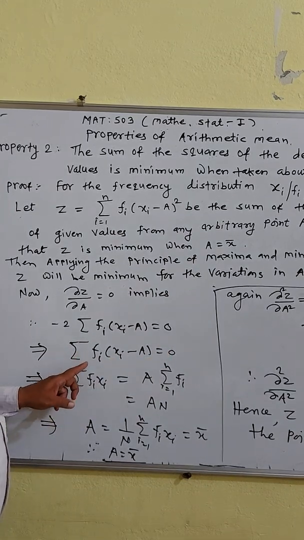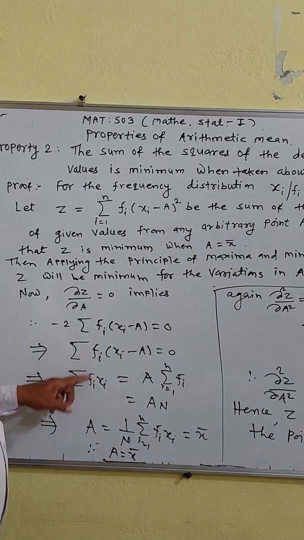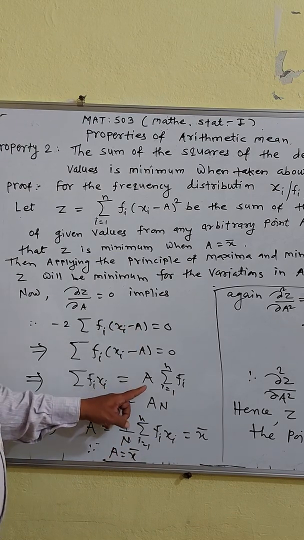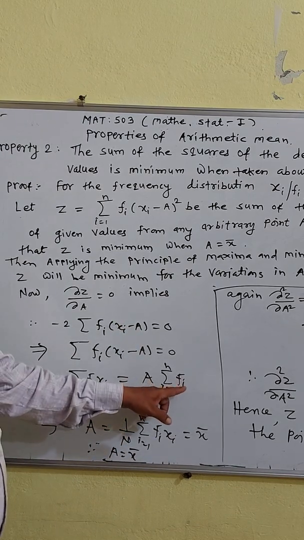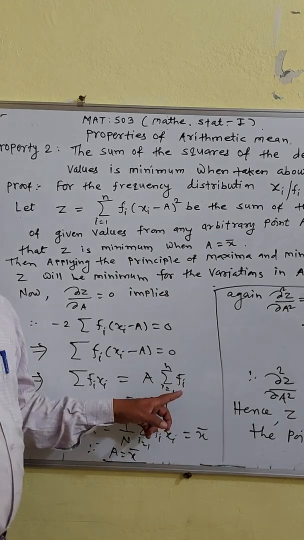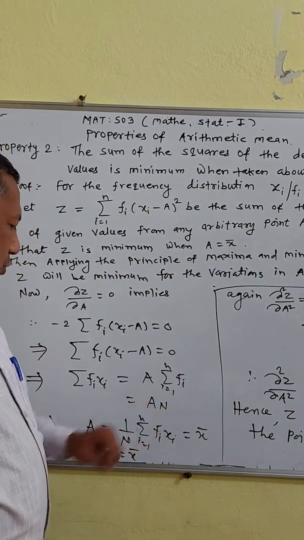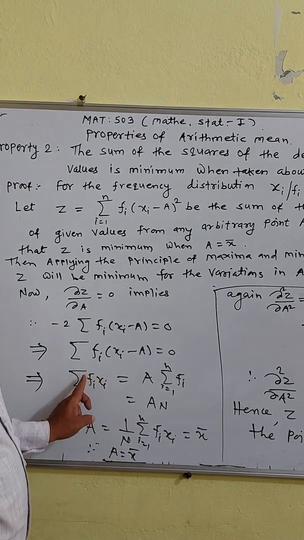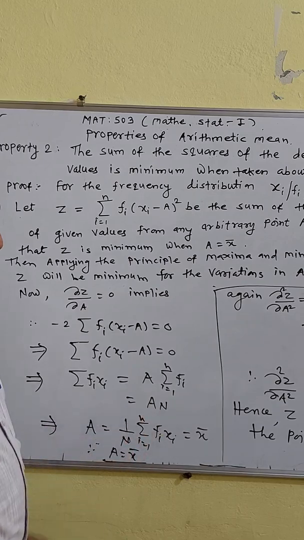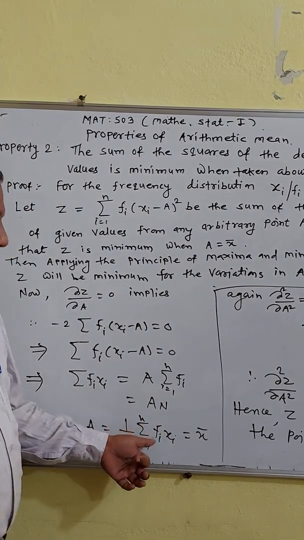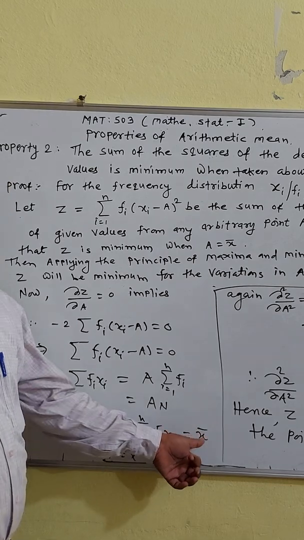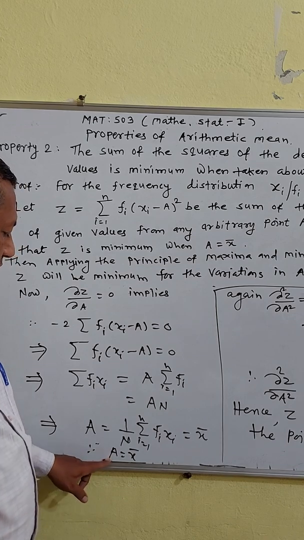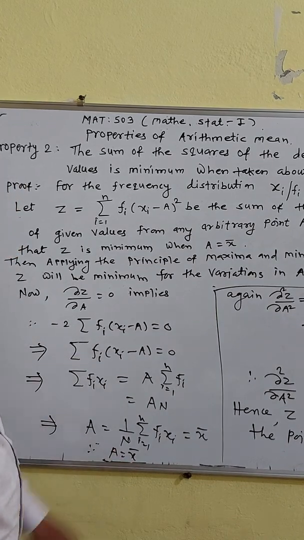Now from this, by the property of the summation sign, summation of fi into xi is equal to, taking the right side, a into summation of fi, and you know that the sum of all frequencies is capital N, therefore a into N. From this you have a is equal to 1 upon N into summation of fi xi, and you know that 1 upon N summation of fi xi is the arithmetic mean x bar. Therefore a is equal to x bar, that is, the arbitrary point a is equal to x bar.